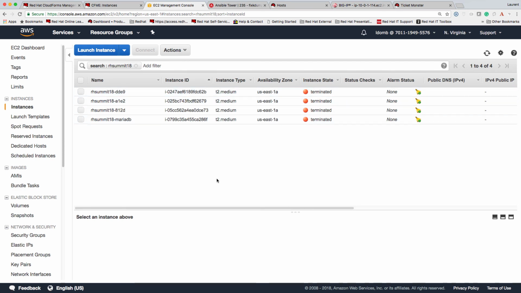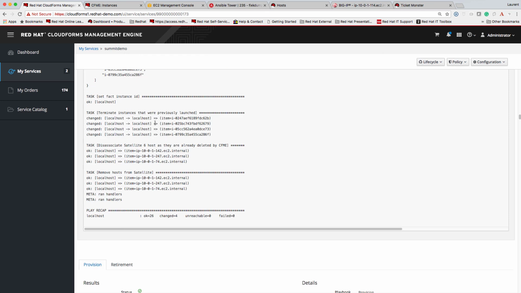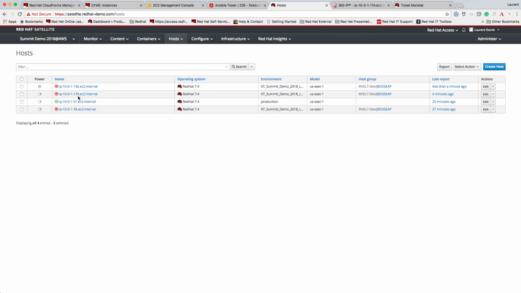We see all of them already were deleted, and the last step is to unregister the hosts from Satellite 6 so that we free up the subscriptions. This step is quite important because you want to make sure that you can use those subscriptions for other hosts if they are not in use anymore.